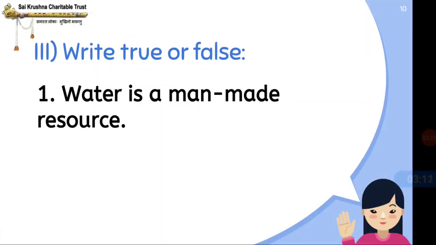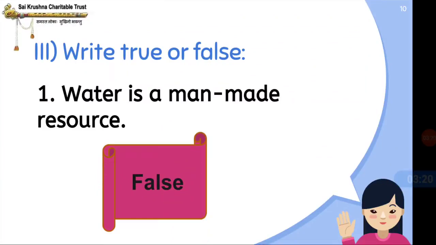The first question: water is a man-made resource. So, the answer is false. Why? Because water is a natural resource provided by nature. So, it is not a man-made resource.